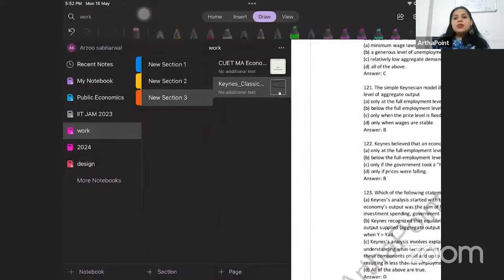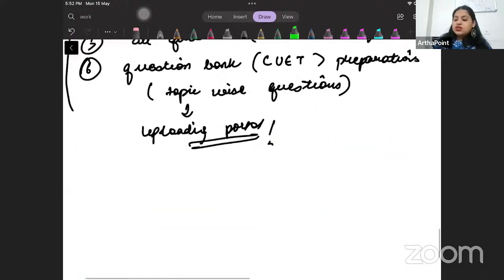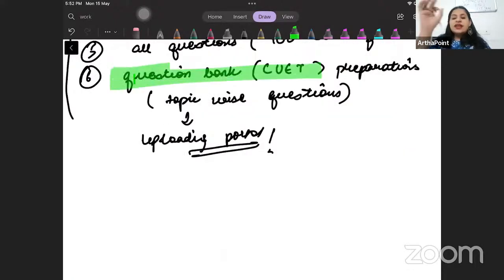The next thing I am doing is I've started preparing a question bank only on national income from India's point of view, right? So you have to go ahead and do these question banks thoroughly. I can tell you in advance, the people who are going to clear this year's CUET are going to be very, very unexpected.